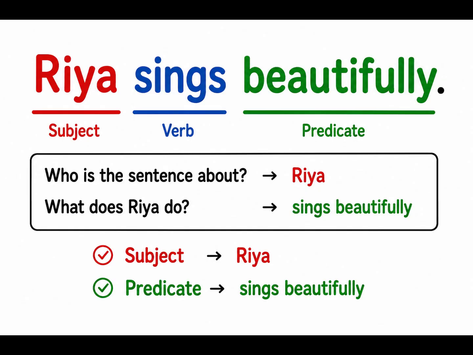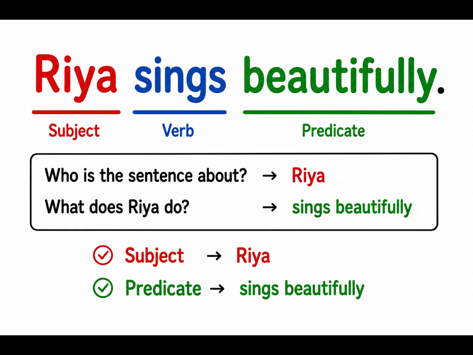Who does the sentence speak about? The sentence speaks about Ria, so I say that it is the subject of the sentence. And what is it I speak about Ria? I say that Ria sings beautifully. So sings beautifully is the predicate.